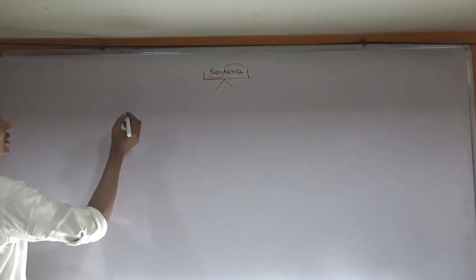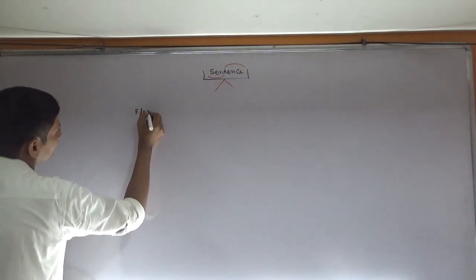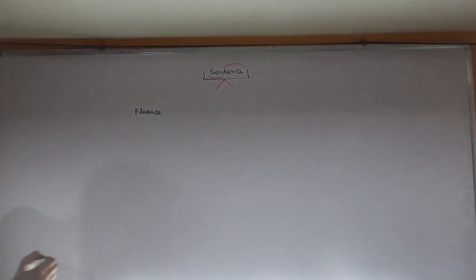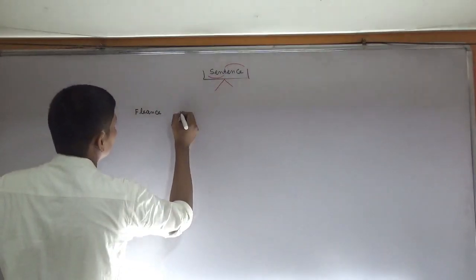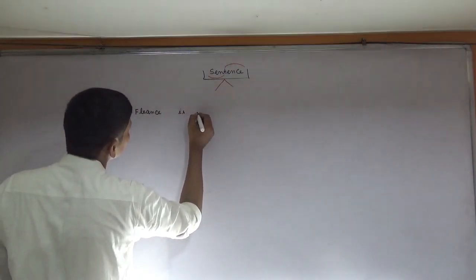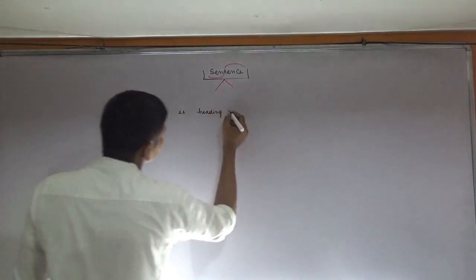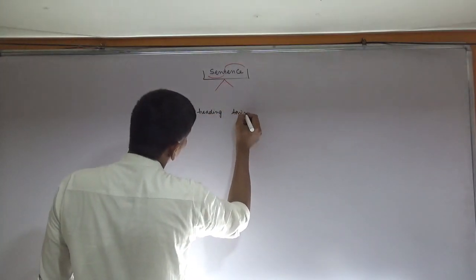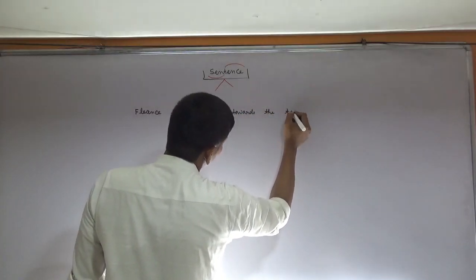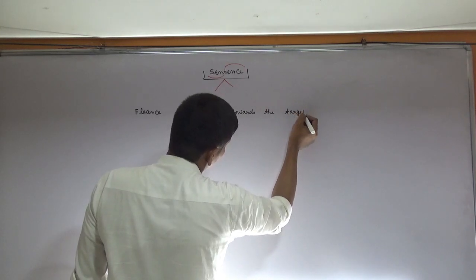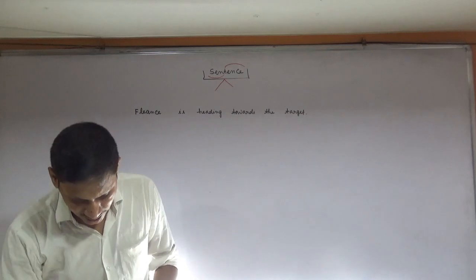In Macbeth we have read, I'm just going to give an example from Macbeth. Fleance is heading towards the target, okay.